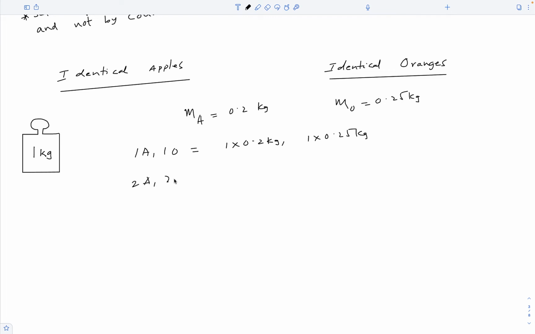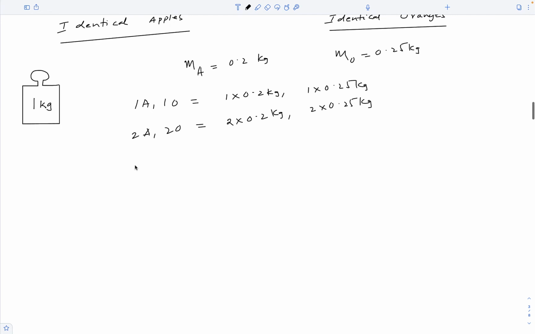To buy 2 apples and 2 oranges, because all apples are identical and all oranges are also identical, we would ask for these weights of apples and oranges. In general, if you want to buy n apples and n oranges, the weights we should buy are n times 0.2 kilograms of apples, n times 0.25 kilograms of oranges.